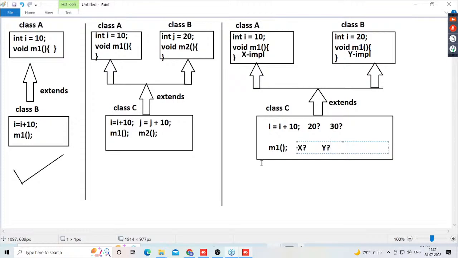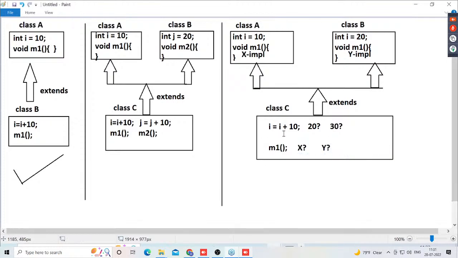Now here my question is, whenever we are trying to evaluate i = i + 10, where the i value is required, in class C the i value is not declared. So definitely it has to depend on the super class to provide the i value. But unfortunately, two super classes are available. In both super classes, the i variable is available. But here the point is, from which super class do we have to take the i variable?